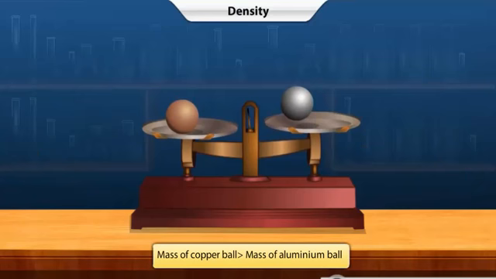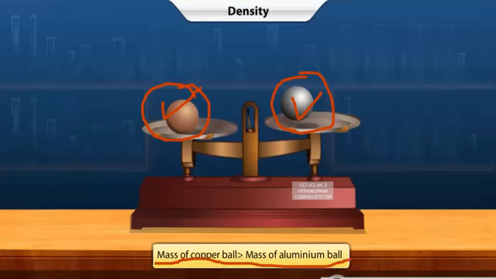Now see, here are two different balls. One ball is made of copper and the other one is of aluminium. They both are of the same size. That means the volume is the same. But in the same volume, you know very well, the amount of mass in case of copper is definitely greater than the amount of mass in case of aluminium. That is why the line is written over here. You can see the mass of copper is greater than the mass of aluminium in the ball. Volume is the same.